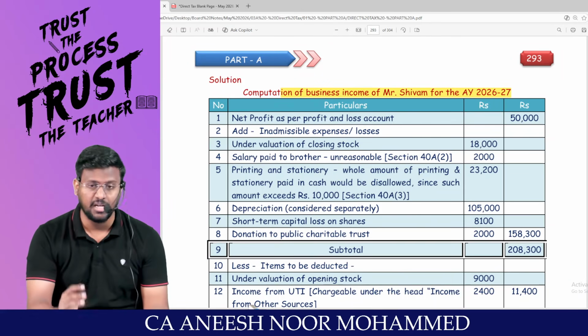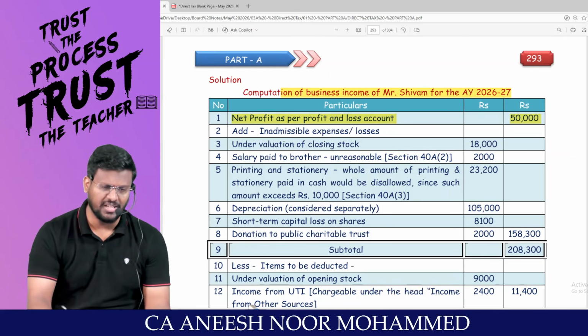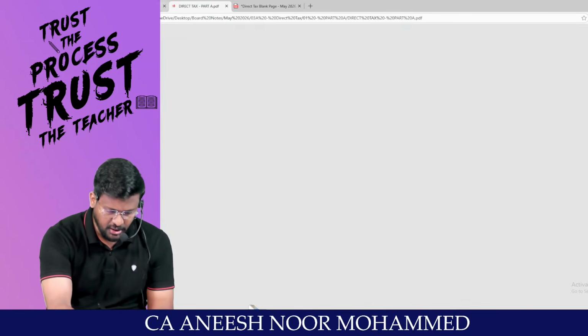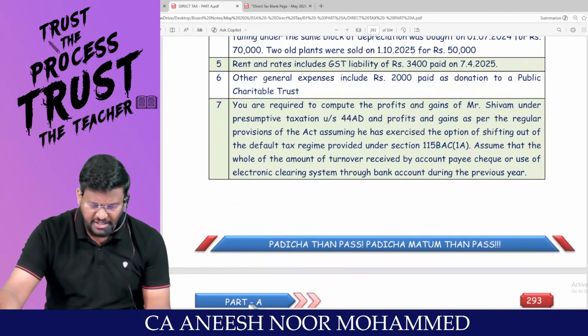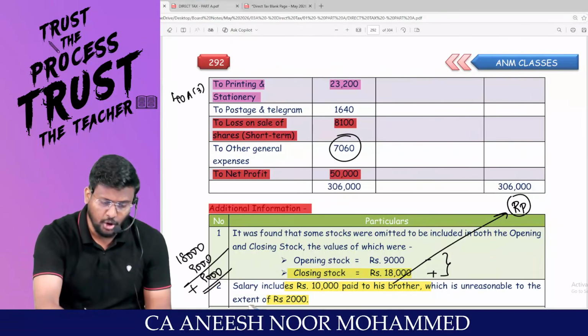Computation of business income of Mr. Shivam. Net profit as per P&L account 50,000. That's the starting point. If you see, the starting point net profit is 50,000. Am I right, sir? This 50,000 contains a lot of impurities.